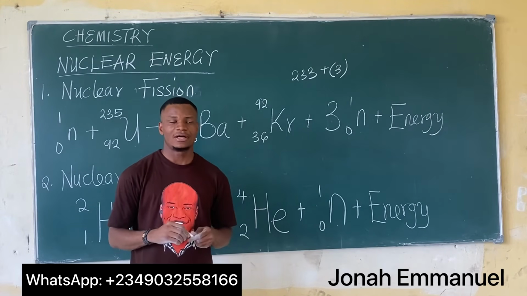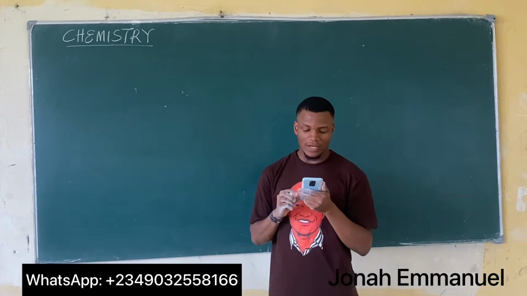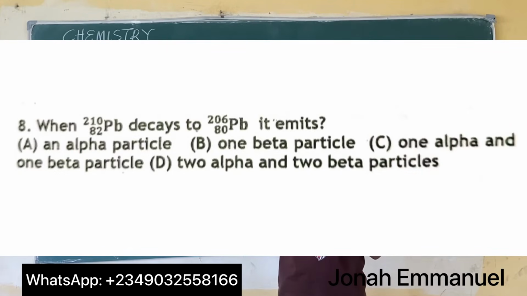So we'll take some JAMB past questions and we'll solve from here. Let's take the first question. It says, when Pb, that's lead, when lead 210 decays to form lead 206, it emits dash. So the concept is simple.